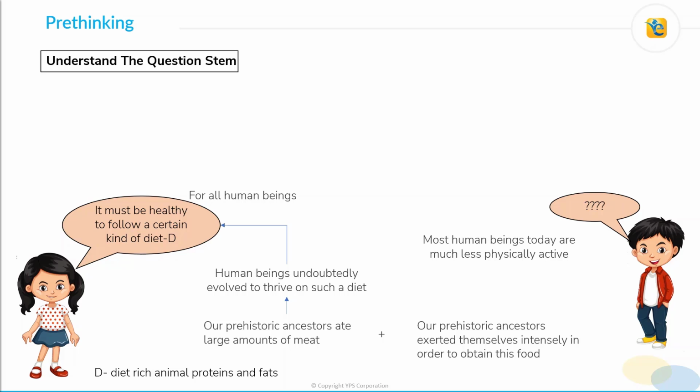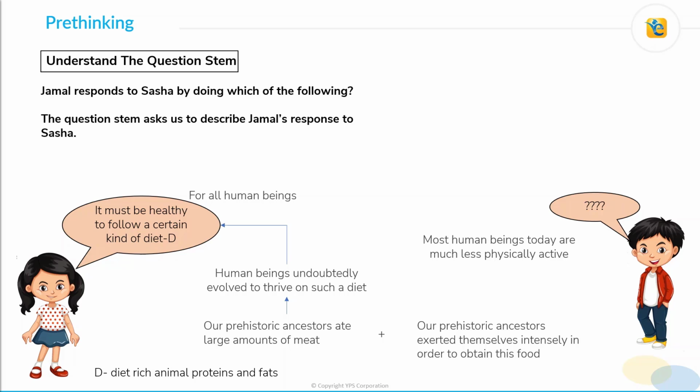Now, the question stem here becomes very crucial as it defines the direction of our analysis. So let's see what I mean by that. The question stem here is, Jamal responds to Sasha by doing which of the following? So what do we need to find here? Do we need to find the role of Sasha's argument with respect to Jamal's argument, or is it the opposite? Actually, the question stem asks us to describe Jamal's response to Sasha.